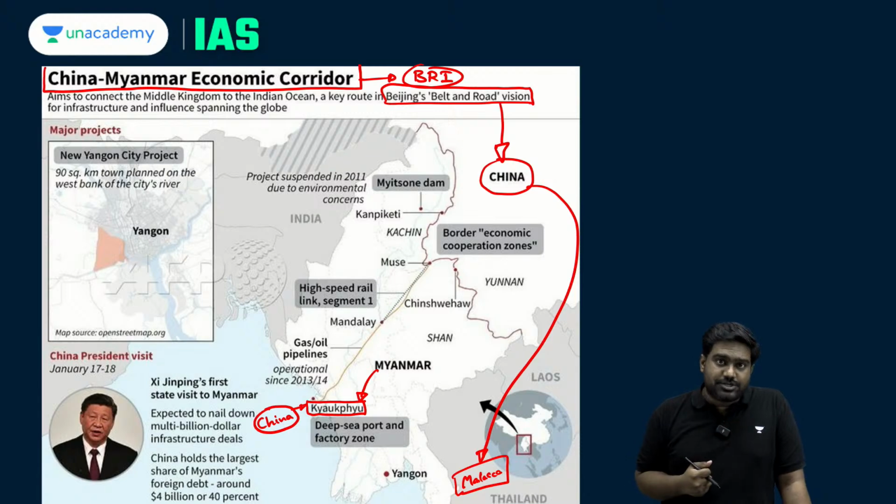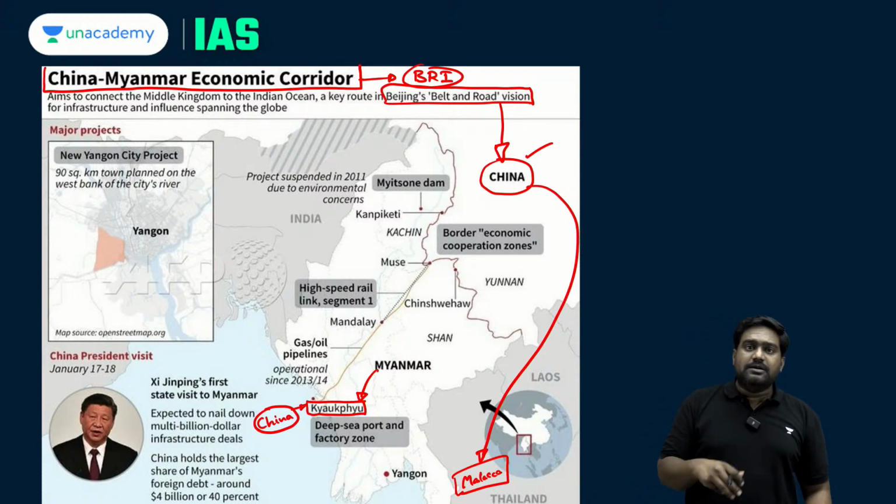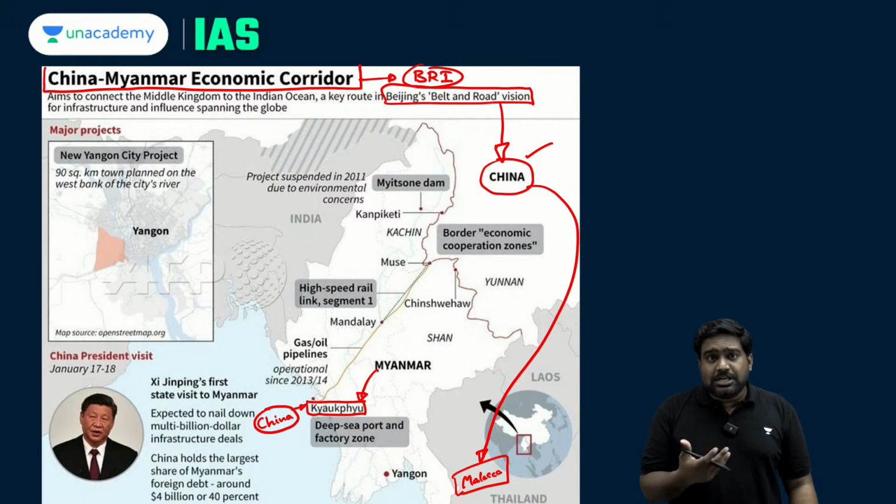So China has always been worried that in case of tensions or hostilities, either India or the United States, both of which have a major naval military presence in the Andaman Sea and Indian Ocean, can potentially blockade the Malacca Strait, thereby crippling China's exports and imports.